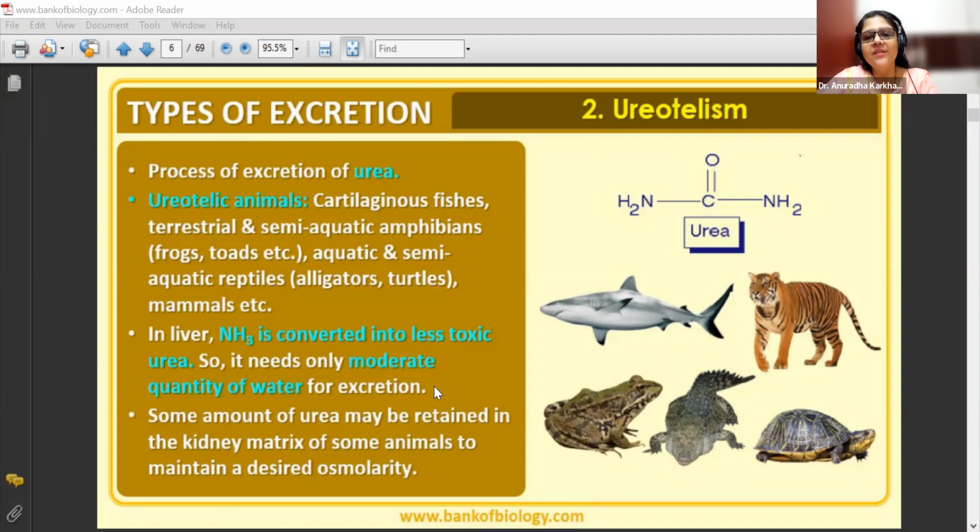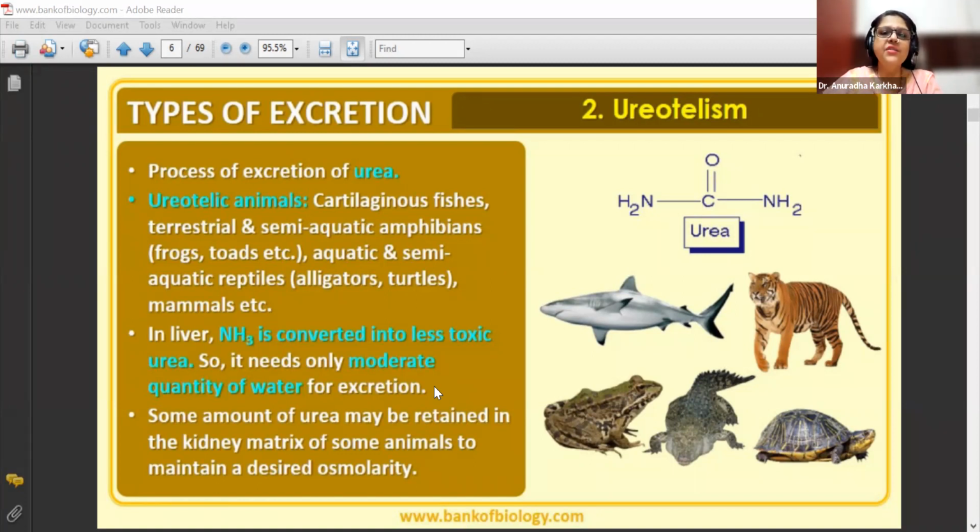How is the quantity of water associated? The quantity of water required for excretion depends on what? Toxicity. So the more the toxicity, the more water would be required to lower down the toxicity. So uric acid is least toxic. Urea is moderately toxic and ammonia is highly toxic. So the stronger the toxicity, the more water would be required.